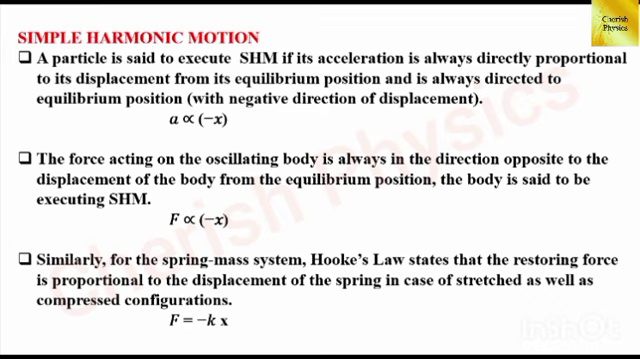The first one, a particle is said to execute simple harmonic motion if its acceleration is always directly proportional to its displacement from its mean position and is always directed to the equilibrium position, that is mean position. a is proportional to minus x. Here the negative sign implies the direction because the restoring force of the object always points back towards the mean position. Just imagine the simple pendulum.